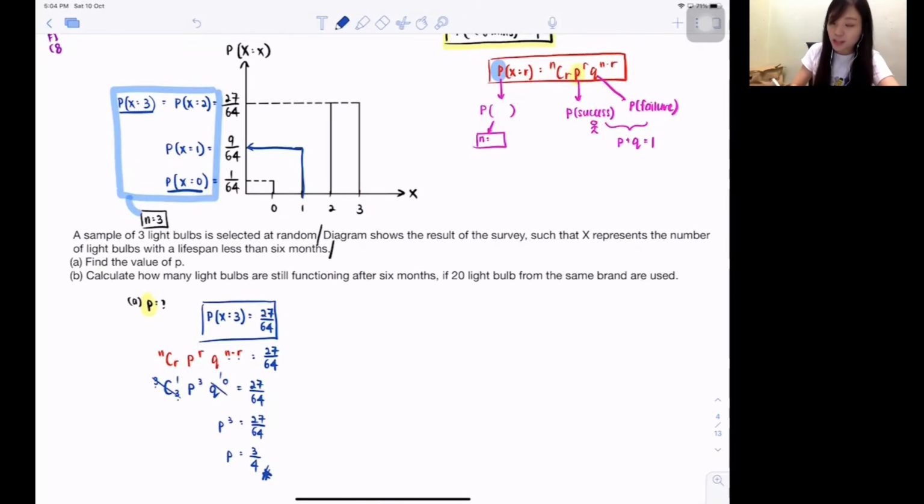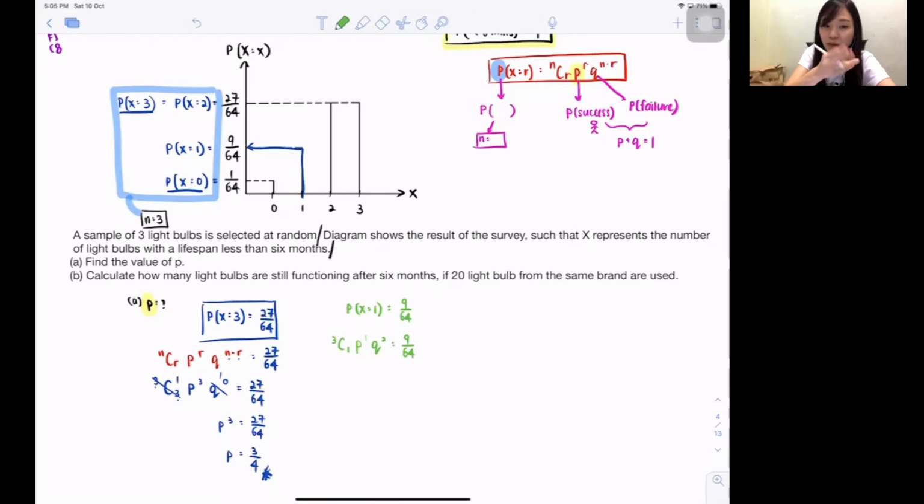Okay, this I'm doing 3, right? Let me show you 1 and 2, okay? Later on, I'll rub it off. So let's say you want to use probability 1. Probability 1, isn't it 9/64? The formula, isn't it nCr, p power r, q power n minus r, 3 minus 1, isn't it 2, equals to 9/64. The more I write until here, you should understand why I shouldn't use 1 or 2.